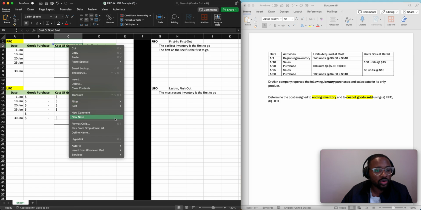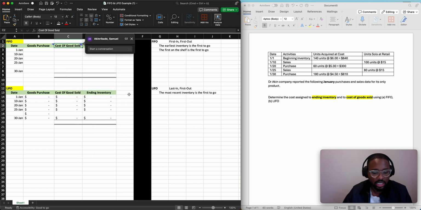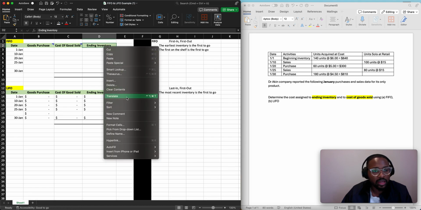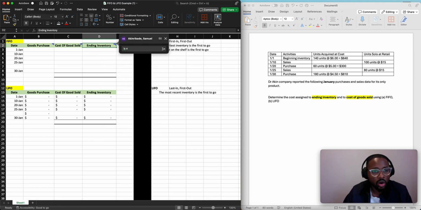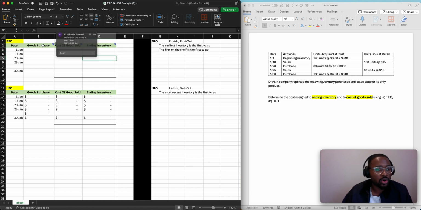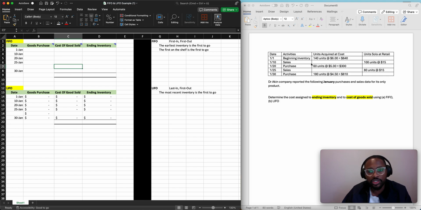Now the cost of goods sold, you just want to make note of this, is updated whenever we make a sale. And the ending inventory is always updated after every transaction. So no matter if it's a sale or a purchase, we're always going to update it. So this table I think will be extremely easy in helping you to solve this situation.